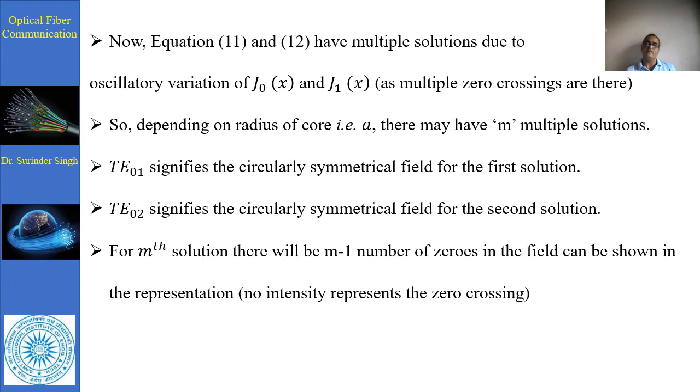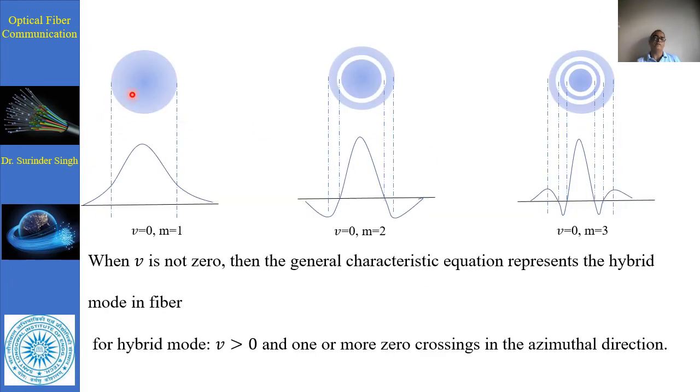So we can easily estimate the mode formation: for V equal to 0 and M equal to 1, there is a circle part.